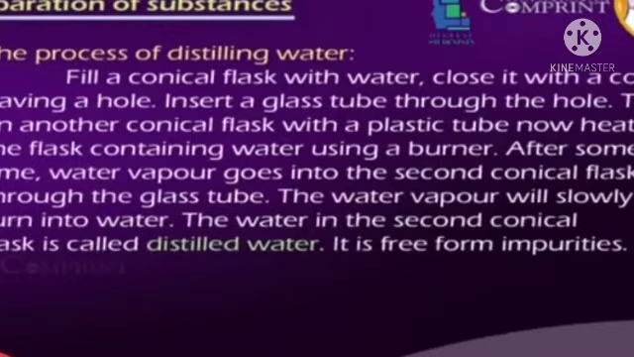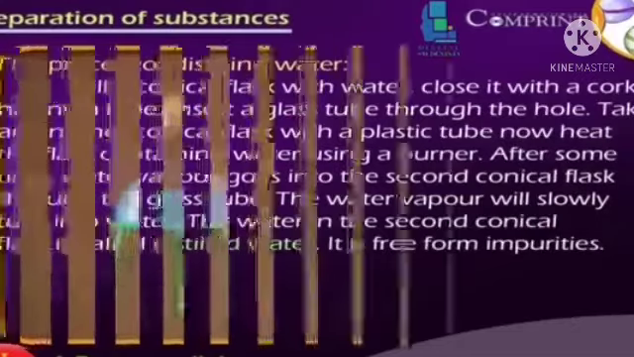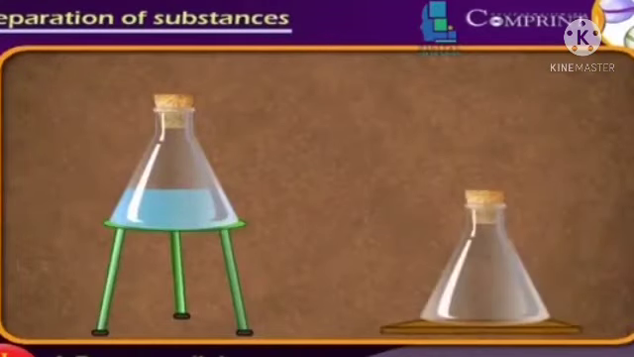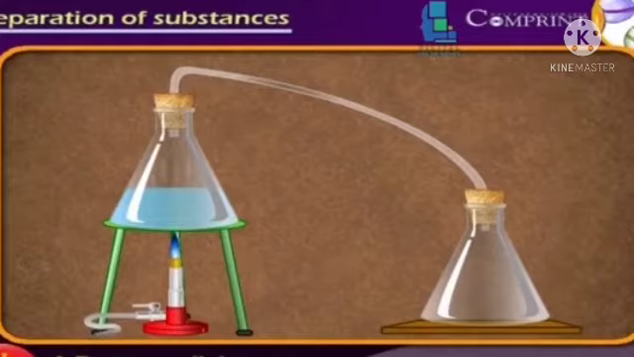Fill a conical flask with water. Close it with a cork having a hole. Insert a glass tube through that hole. Take another conical flask with a plastic tube. Now heat the flask containing water using a burner.